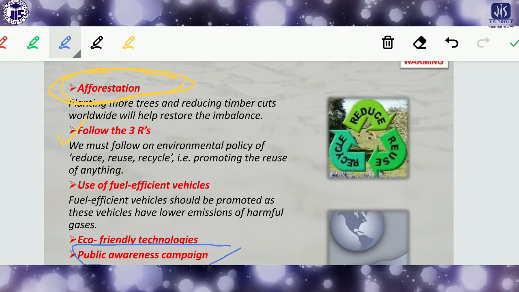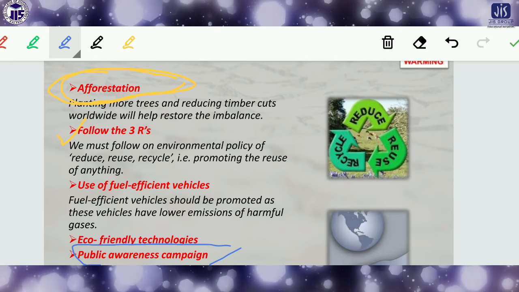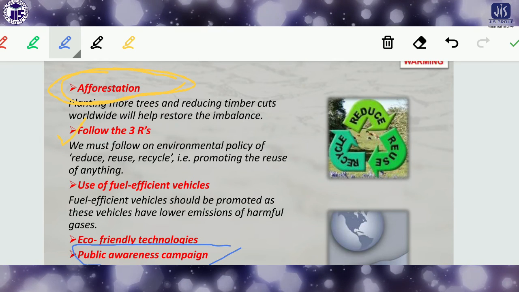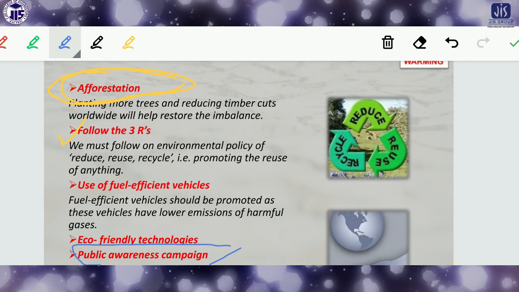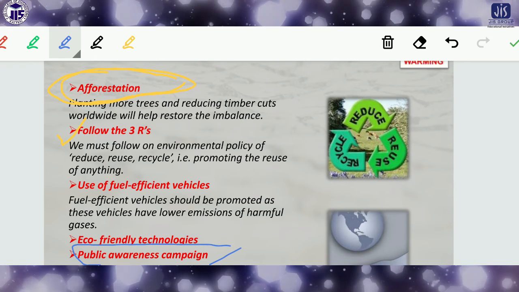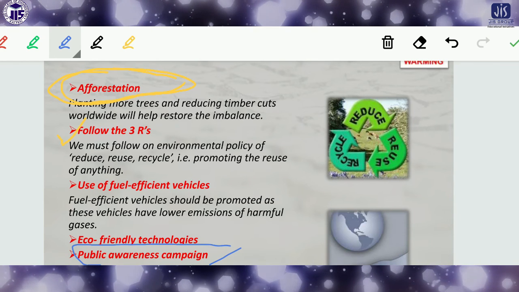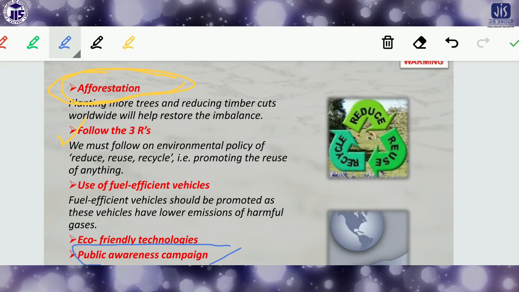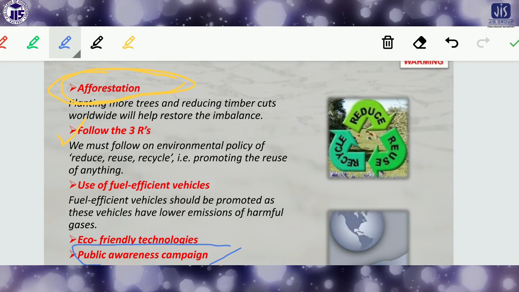So in this area we have to campaign more and more for public awareness programs. Because if we do not spread the awareness, then it will be limited only to our books or syllabus, and it will not be implemented in the real scenario. So in this way we have to control global warming.